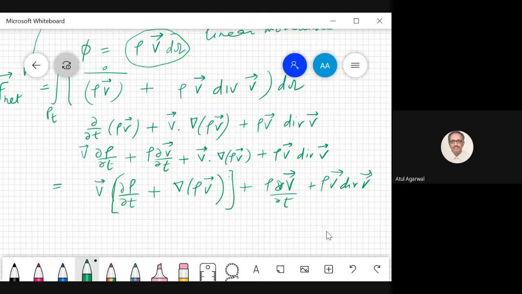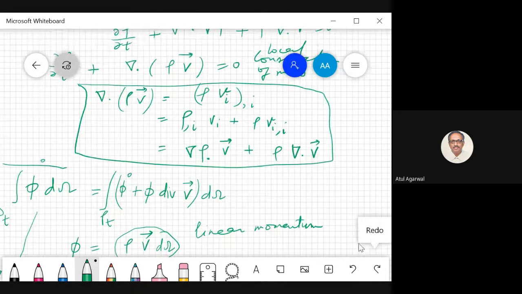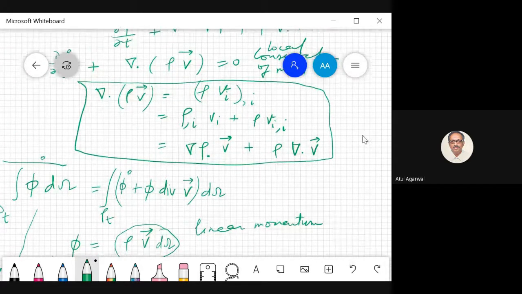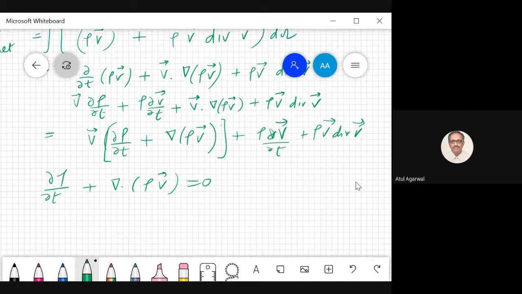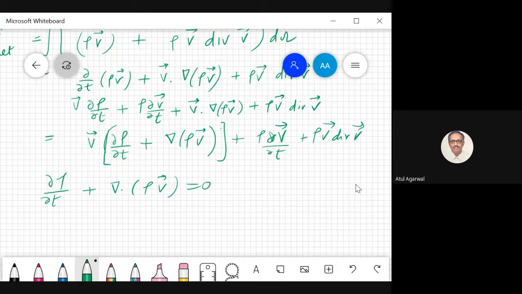This is not divergence of rho v. Okay, so let me write the equation of conservation of mass: del rho by del t plus divergence of rho velocity is equal to 0. So we have to see how we can get divergence of rho velocity. So this goes off. Something is amiss.